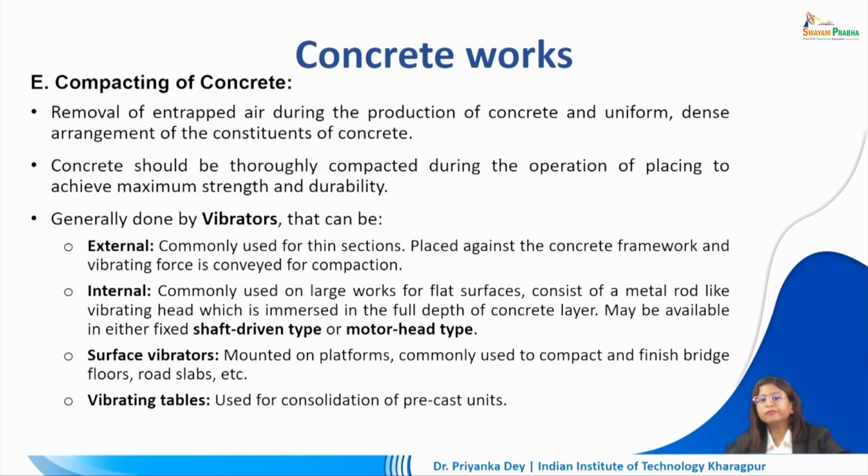It consists of a metal rod like vibrating head which is immersed in the full depth of concrete layer. It may be available in either fixed shaft driven type or motor head type. Surface vibrators are mounted on platforms and they are commonly used to compact and finish bridge floors, roof slabs, etc. Vibrating tables are used for consolidation of precast units.